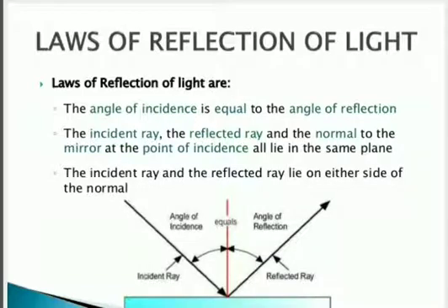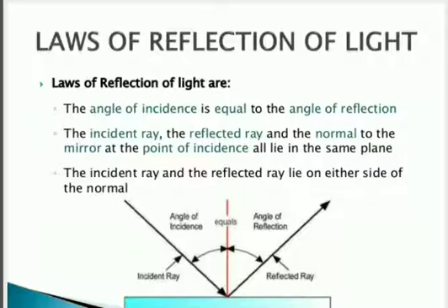In a simple way also we can say that these two are equal to each other. Angle I represents the angle of incidence and angle R represents the angle of reflection. According to the second law, the incident ray, the normal and the reflected ray lie on the same plane at the point of incidence.